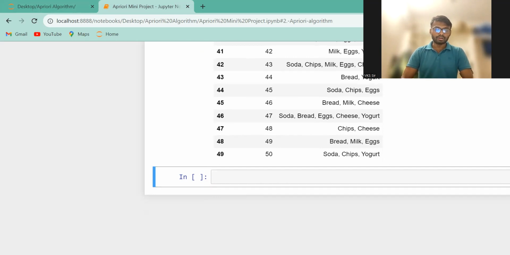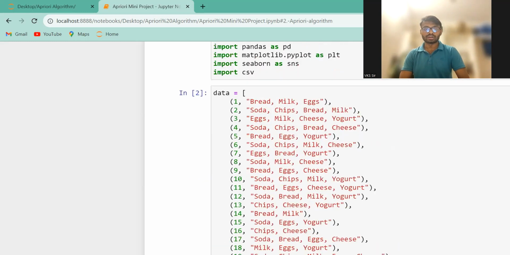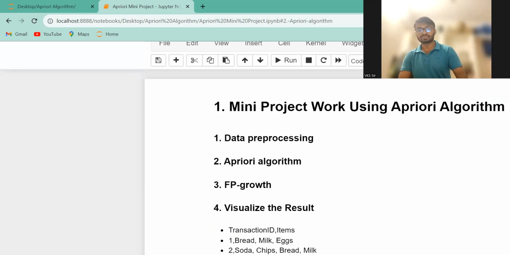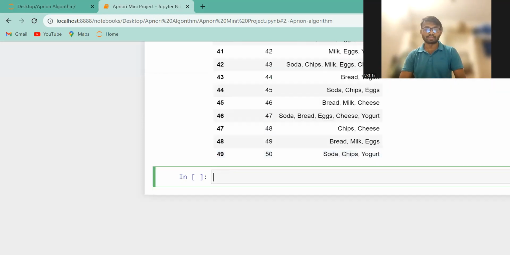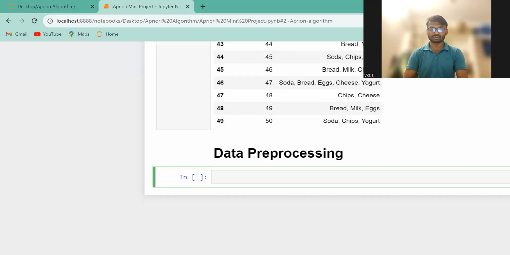Now our aim is what? The next point. Our first task was to convert it into CSV format, and we have successfully converted it. The next part is to start the data pre-processing. So let's start the data pre-processing.